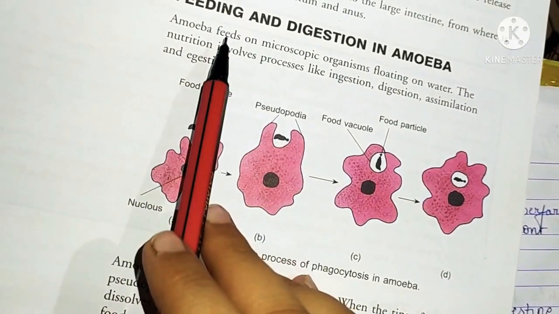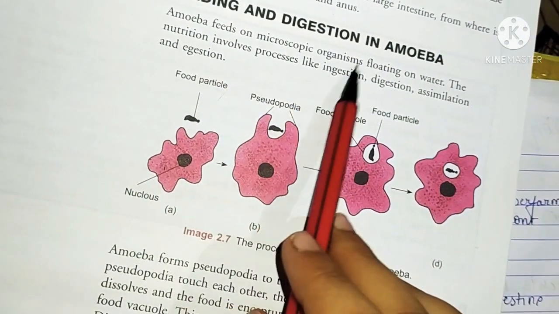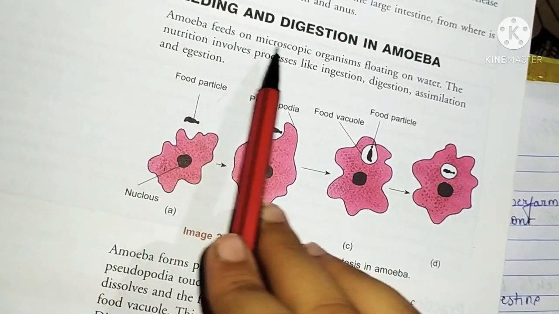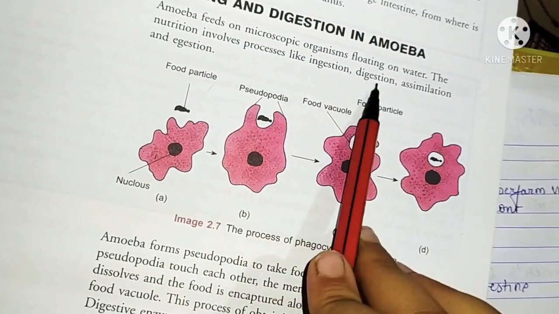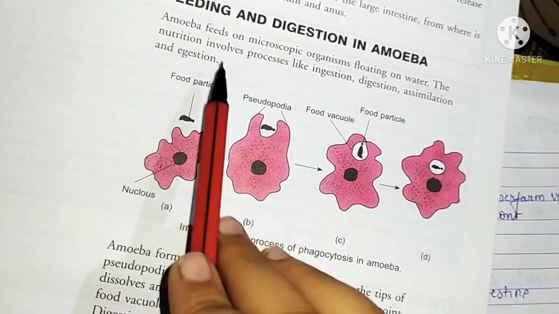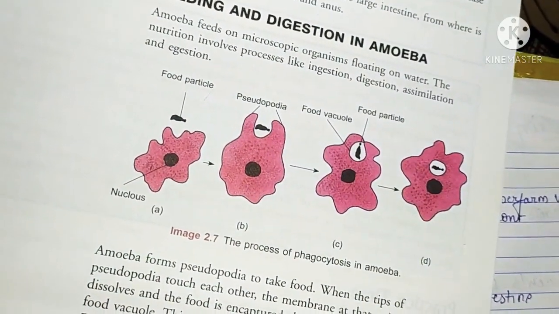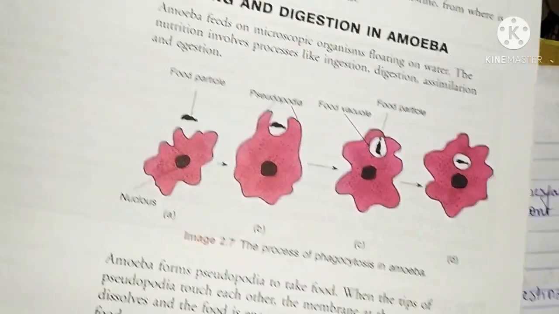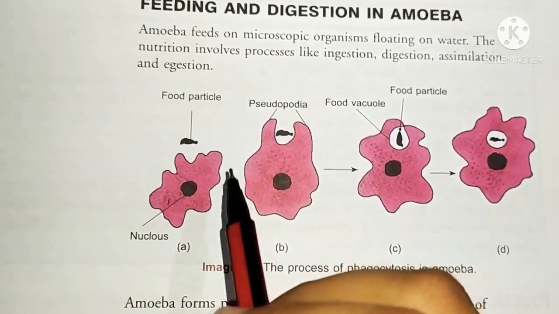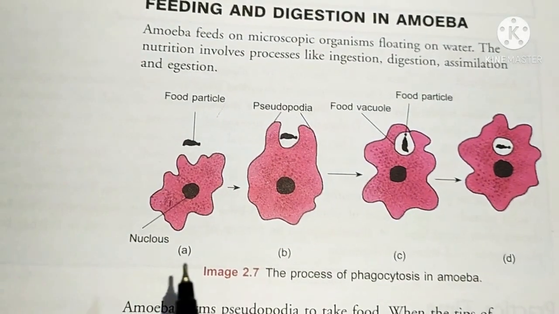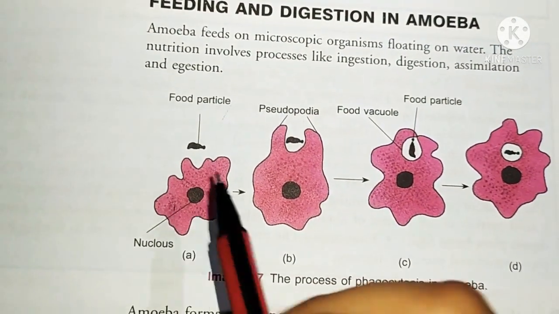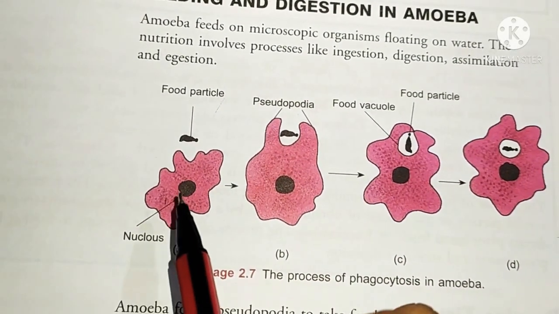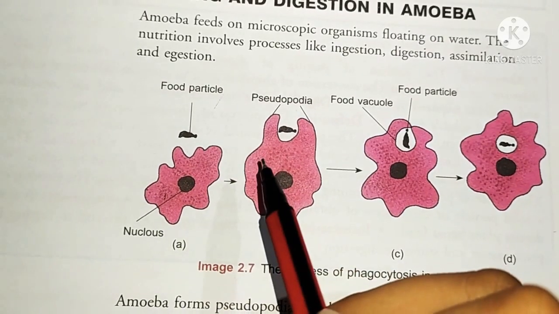Amoeba mainly feeds on microscopic organisms floating on water. The nutrition involves processes like ingestion, digestion, assimilation and egestion. Now we are going to discuss the digestion process in amoeba. Okay, so let's discuss here. Now focus here carefully. This is your amoeba and this is your food particle. And after seeing this food particle, what will happen?